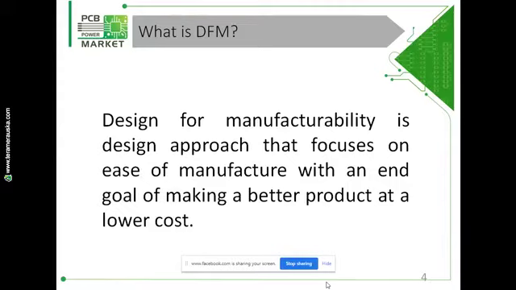What is DFM? DFM is a short form of design for manufacturability. It is a design approach where we find and fix the issues critical for the manufacturing of the PCB layout prior to prototyping. DFM allows detailed verification of the PCB design from the production point of view. The end goal for DFM is making a better product at a lower cost.